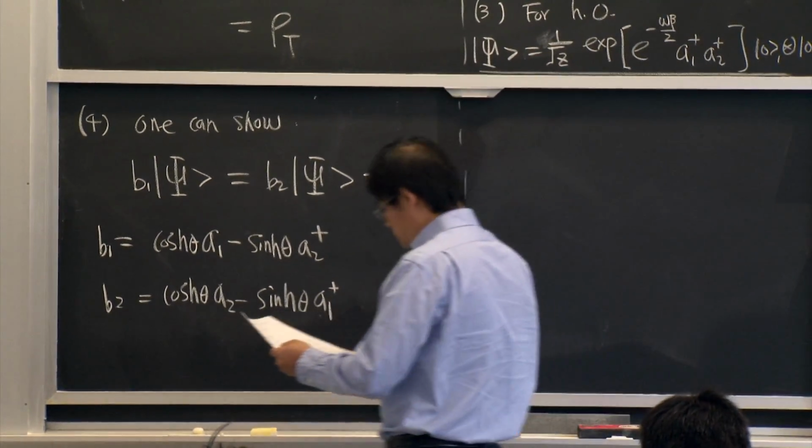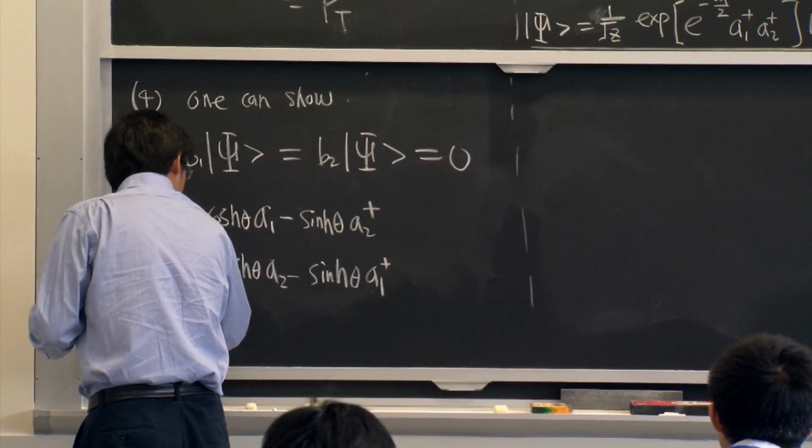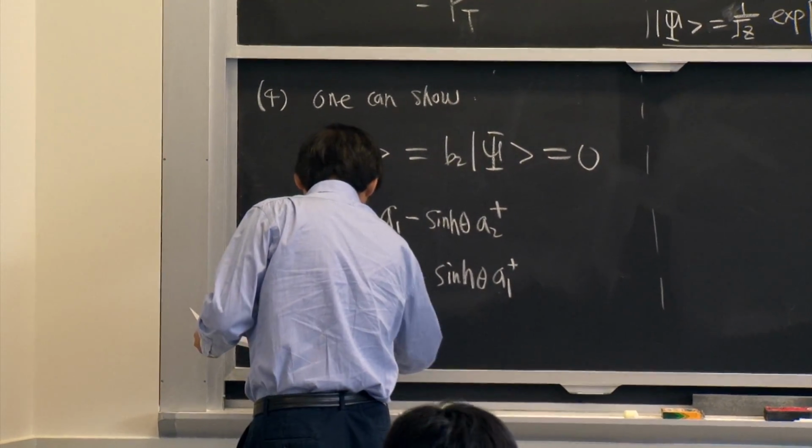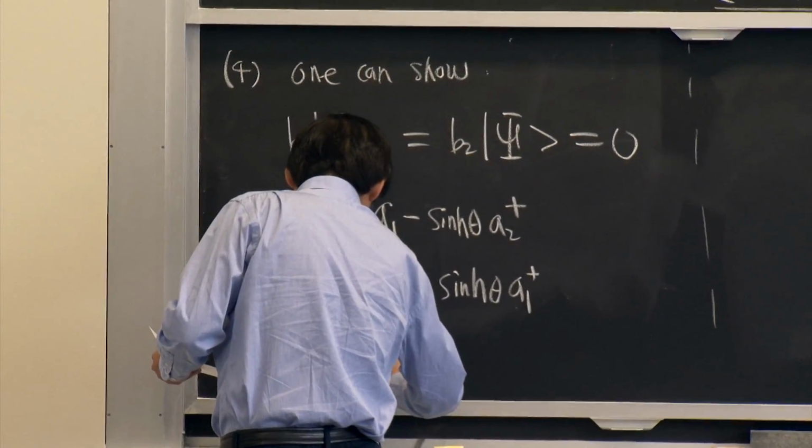So this cosh theta is equal to 1 over 1 minus exponential minus beta omega.